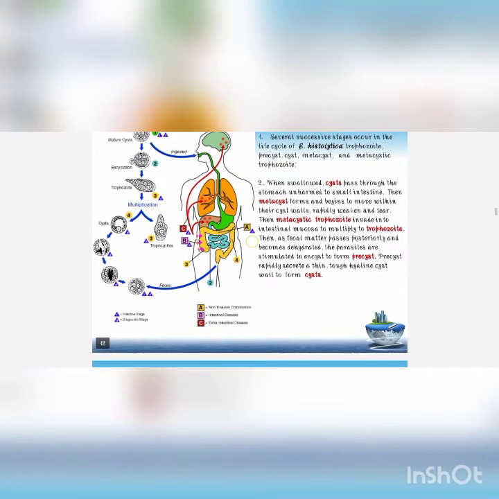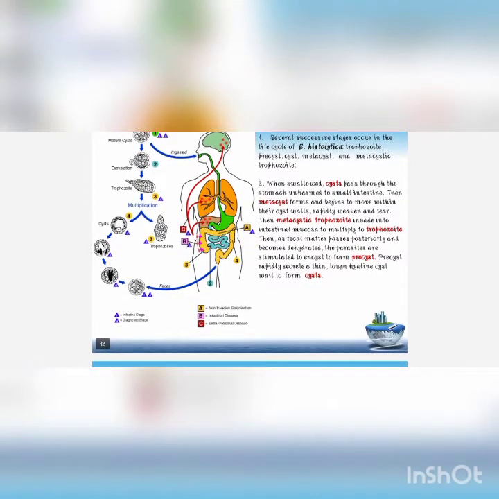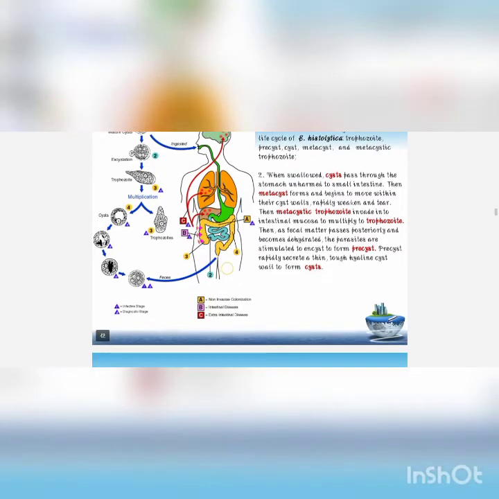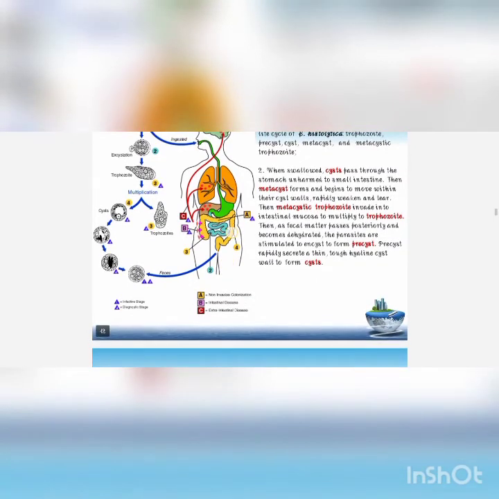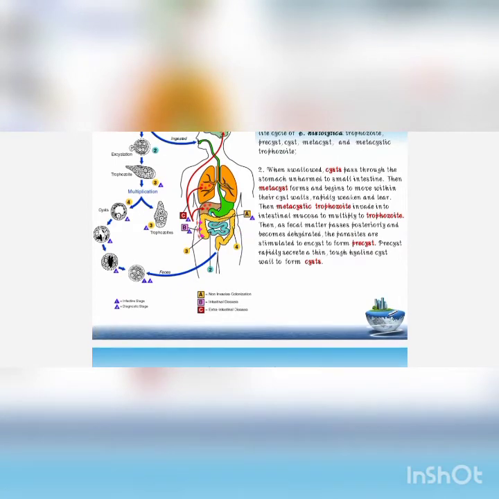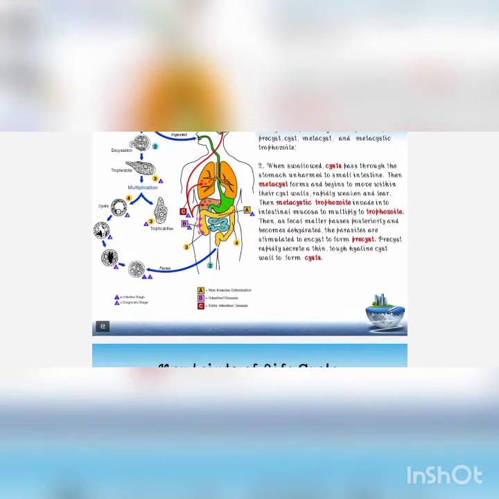The trophozoite is the most motile form, so it easily moves all over our intestine and occupies the intestinal tissues, making them ulcerous. The metacystic trophozoite is the most motile form, which creates ulcers, and the young amoebae invade the tissue and lodge in the submucosa of the large intestine, and next multiply by binary fission.